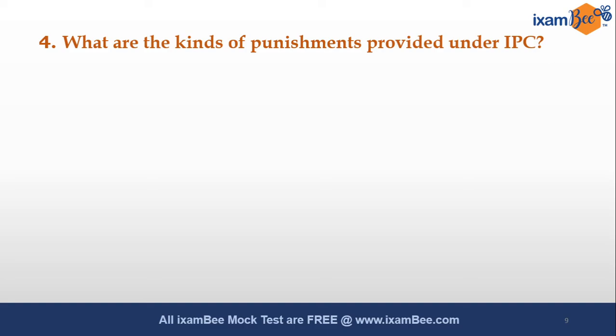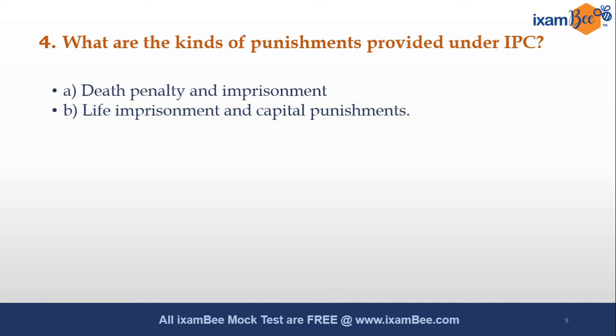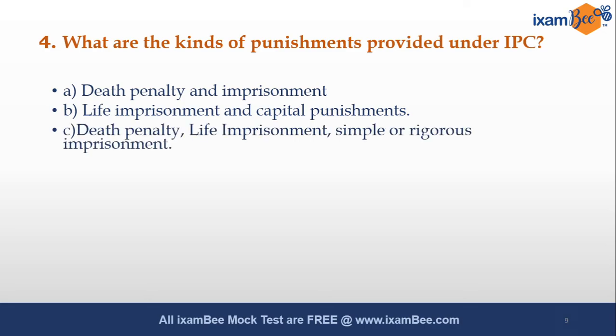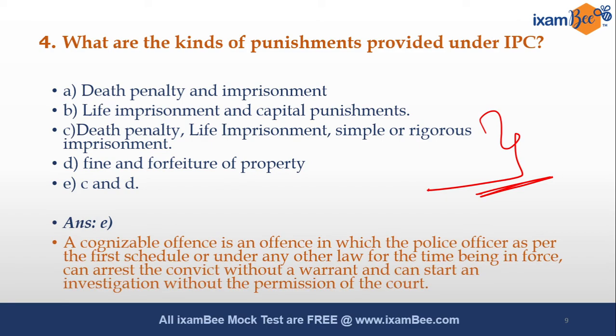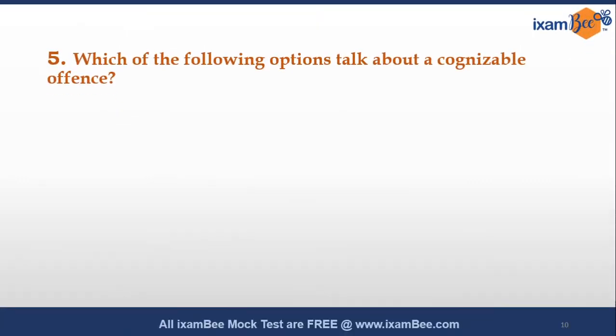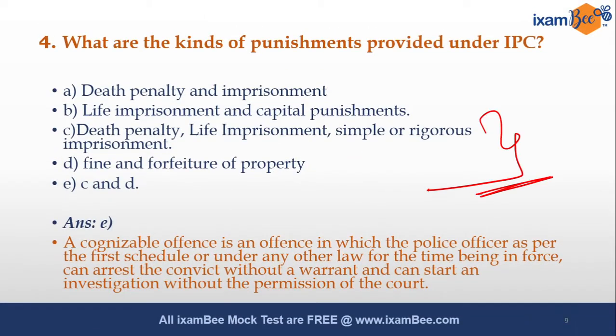This is the next question, that is from IPC. What are the kinds of punishment provided under IPC? Death penalty and imprisonment, life imprisonment and capital punishments, death penalty, life imprisonment, simple or rigorous imprisonment, fine and forfeiture of property, C and D. The answer is E, as both these options all together are the different kinds of punishments that are provided under IPC, and it is dealt with under section 53 of IPC.